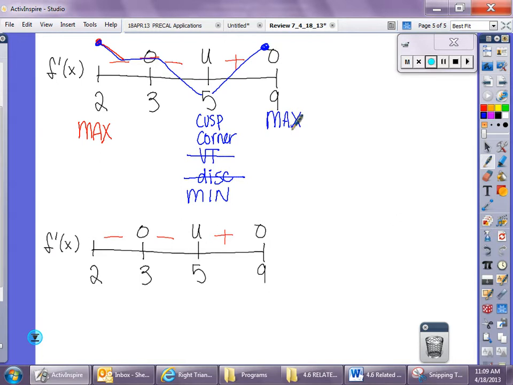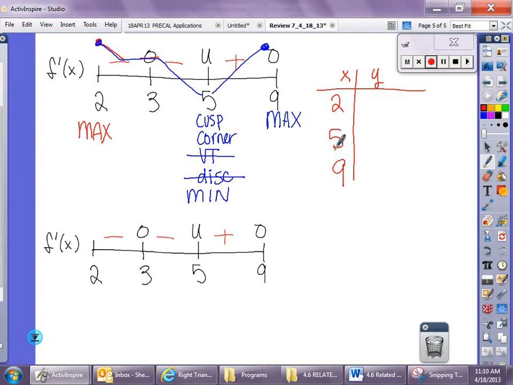Okay. I want to know if you had any. Well then, make your table of values and see if any of them would be bigger or smaller. So when I look at these, I know that at 2 I have a max. At 9 I have a max. So actually, let me go in order. And in between, at 5, I have a min.